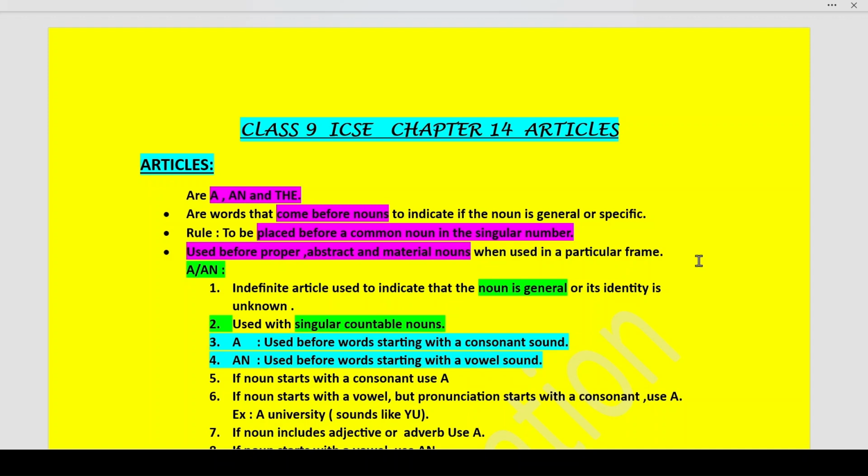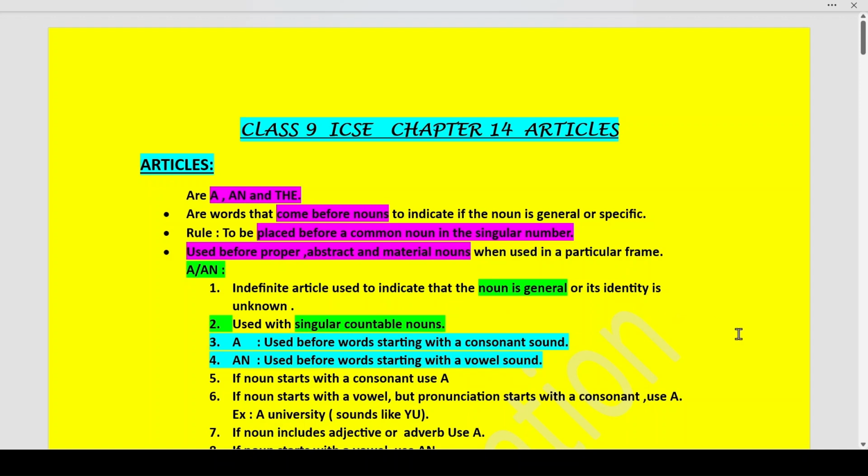Now, what about indefinite articles a and an? A and an refer to your nouns in general. That means they do not specify any particular noun. Okay, so the indefinite article is used to indicate that the noun is general or its identity is unknown.